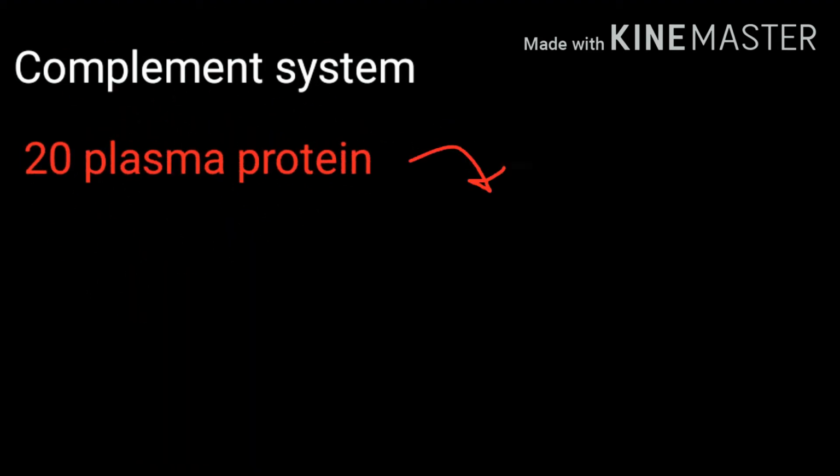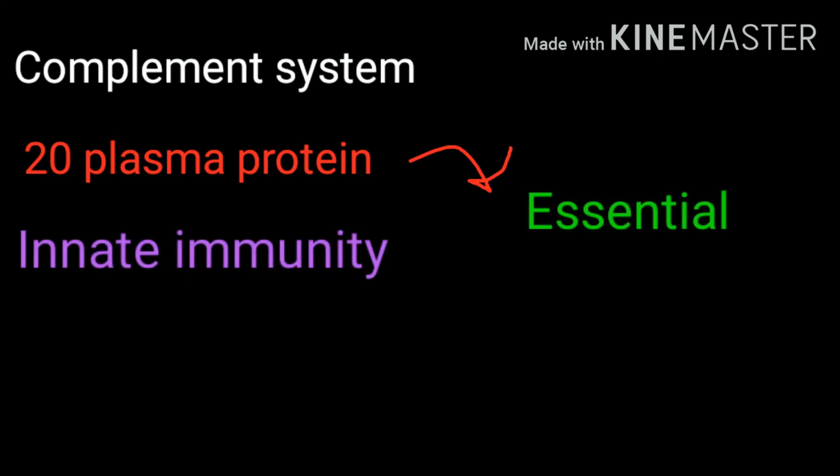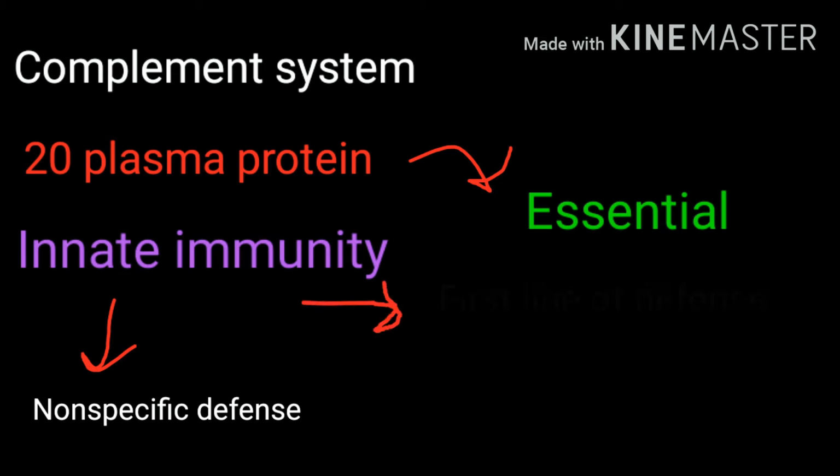So hello everyone, myself Palash Thakur and today we are going to learn about a very interesting topic called the complement system. The complement system is a group of 20 plasma proteins that form an essential part of innate immunity. Innate immunity is the non-specific defense mechanism. It is also called the first line of defense against spreading of pathogens.